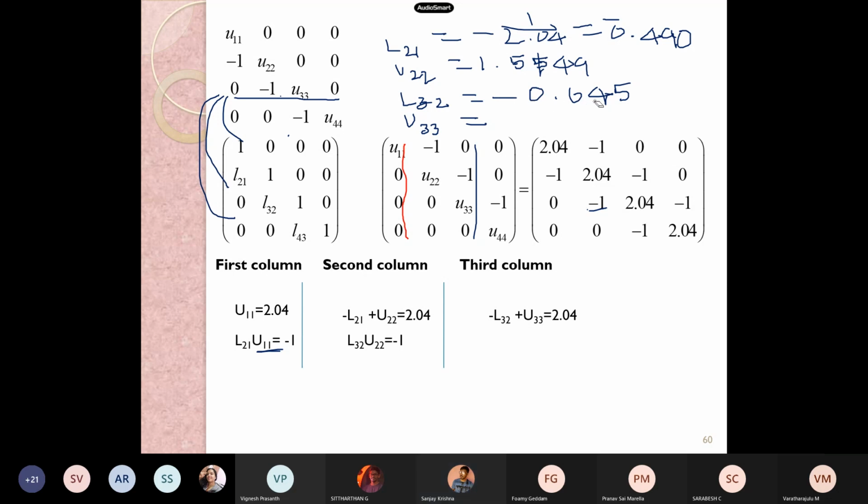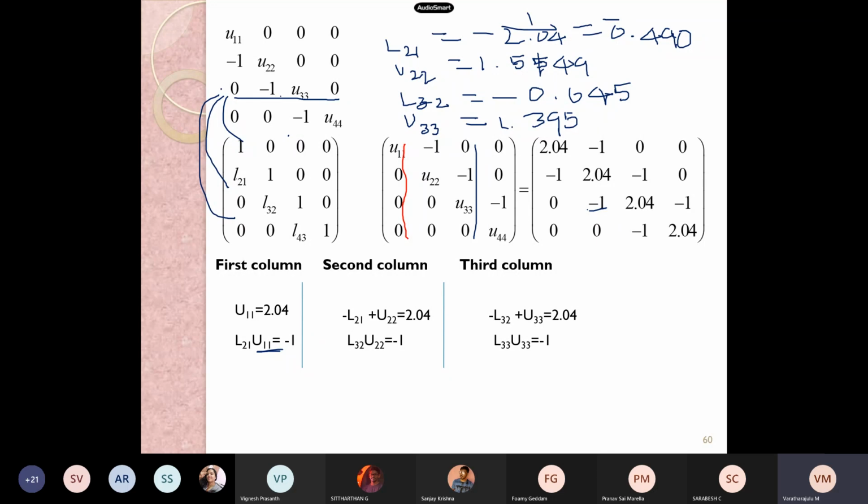In that equation, oh sorry, sir, I took minus instead of plus. No issues. You calculate and tell. 1.395. Okay, very good.